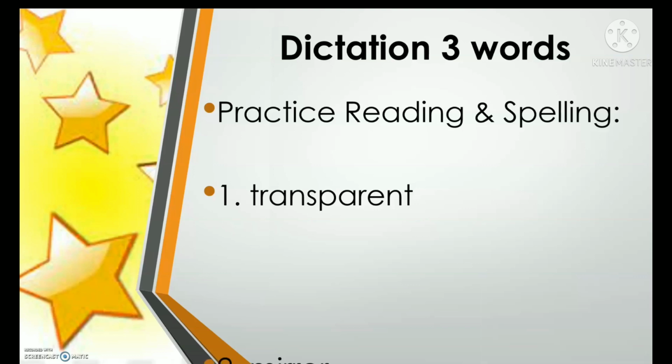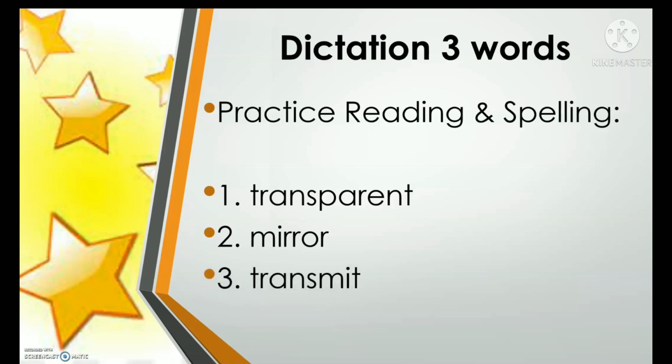Transparent. Number 2, mirror. M-I-R-R-O-R. Mirror. And number 3, transmit. T-R-A-N-S-M-I-T. Transmit.